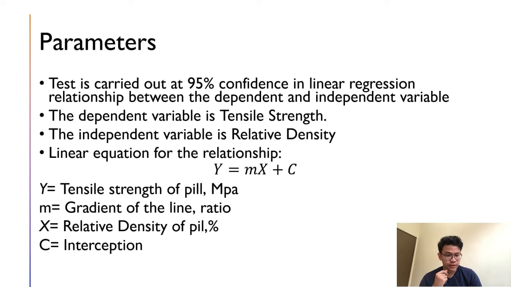For the parameter, the test was carried out at 95% confidence, with a linear regression relationship between the dependent and independent variables. The dependent variable is the tensile strength and the independent variable is the relative density. For the linear equation y equals mx plus c, y is the tensile strength of the pill, m is the gradient of the line, x is the relative density of the pill, and c is the intercept.